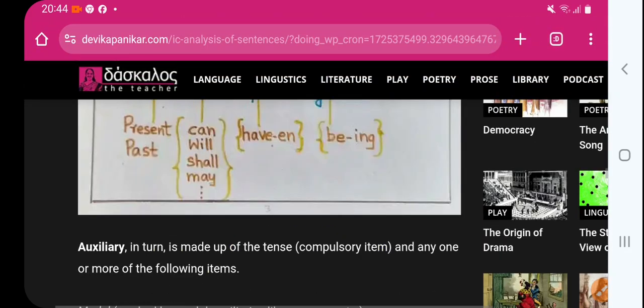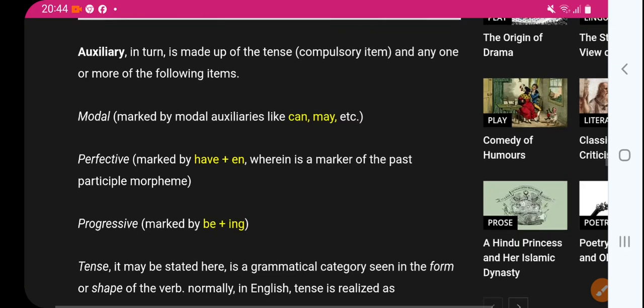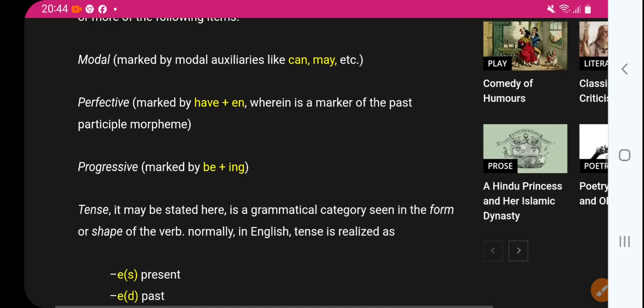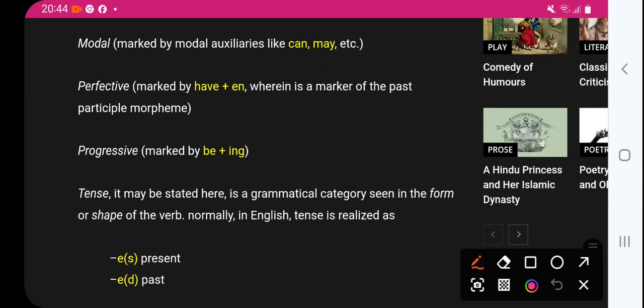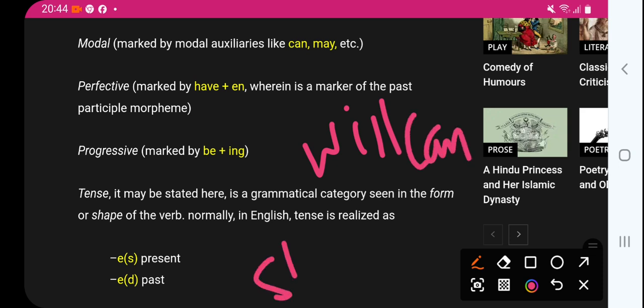Now next, auxiliary. What is called auxiliary? In turn, it is made up of this compulsory item and any one or more of the following. Auxiliary, what is auxiliary? Modal: will, can, shall, or may.